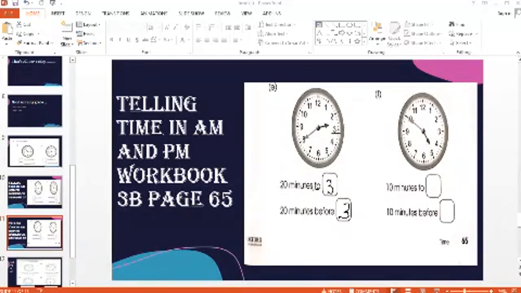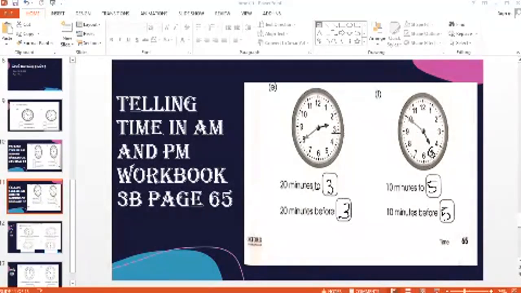10 minutes to, these two parts are very easy that I give as a self attempt. You are just going to mention an hour hand. 10 minutes to 5. If you look at this number, it's giving you a clear image that 5 is the answer. And 10 minutes before 5. Okay, don't worry. For the next page, I'm going to give you a very difficult task. The boys who are thinking that it's very easy, I'm going to give them a tough task. Don't worry. Okay, let's move on to our next page.